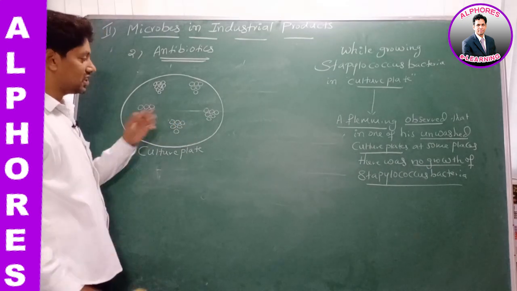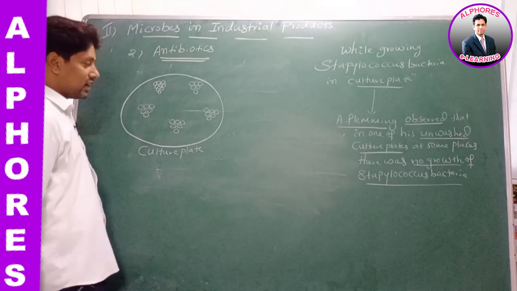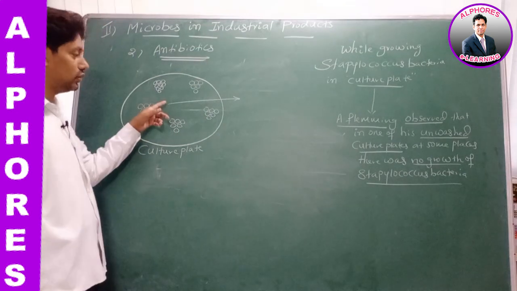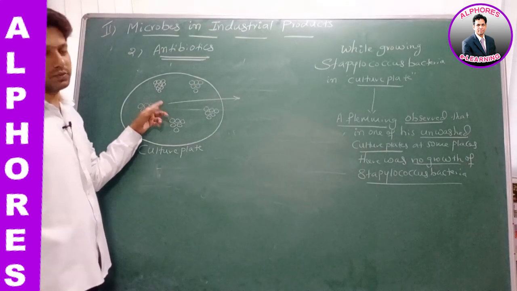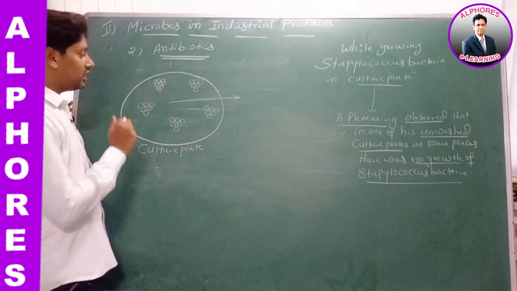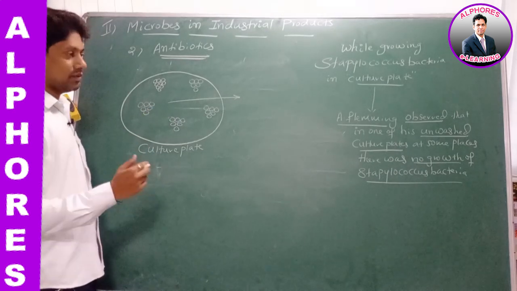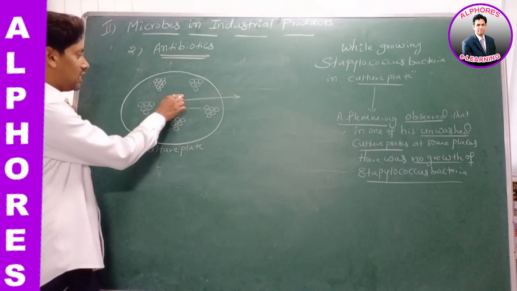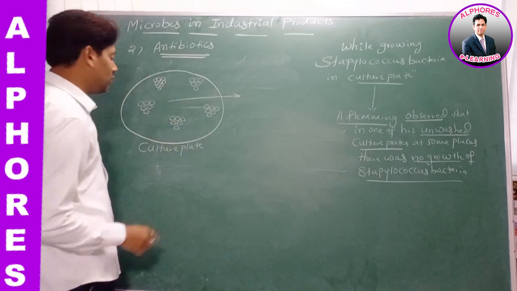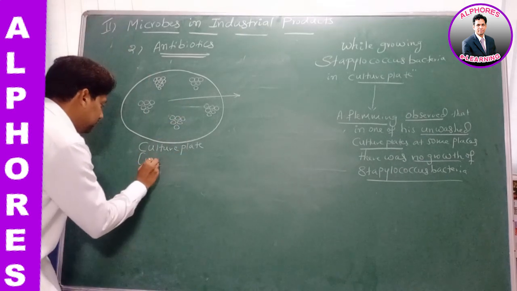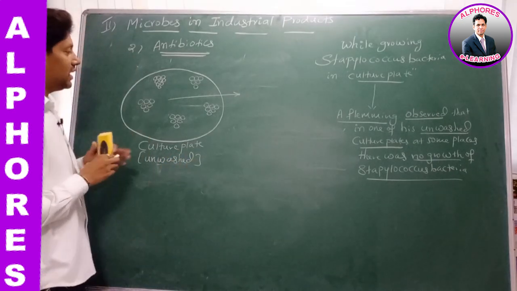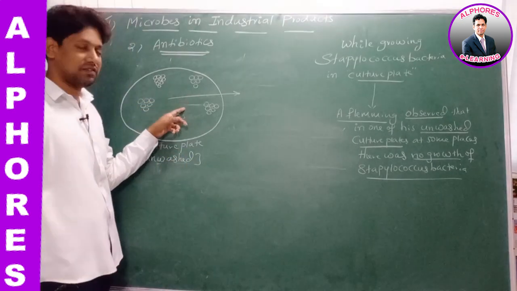Now see this culture plate. In this culture plate, at some places there was no growth of Staphylococcus bacteria. Then Alexander Fleming got a doubt. Why is there no growth at some places of the unwashed culture plate?